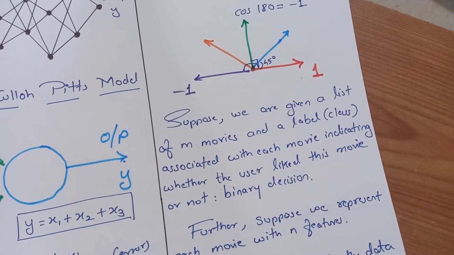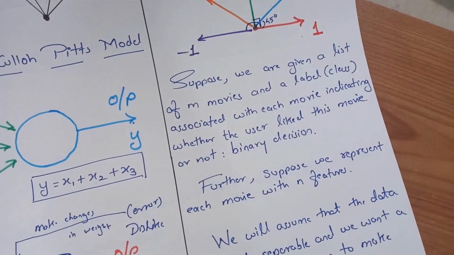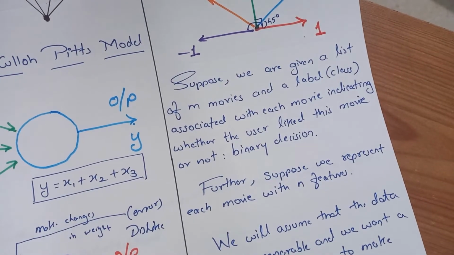So associated with each movie is a binary decision indicating whether the user liked this movie or not. Further, suppose we represent each movie with n features. In the previous example I took just 3 features, but there can be n features.